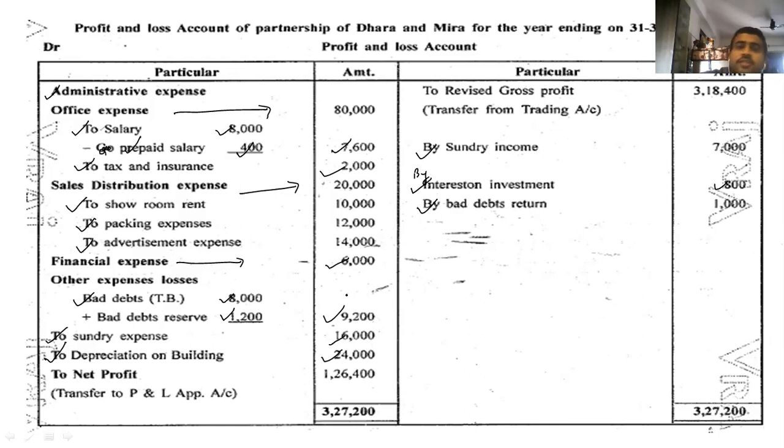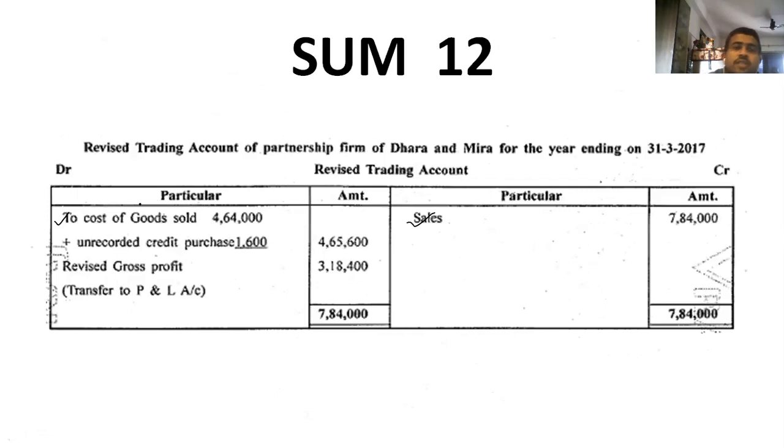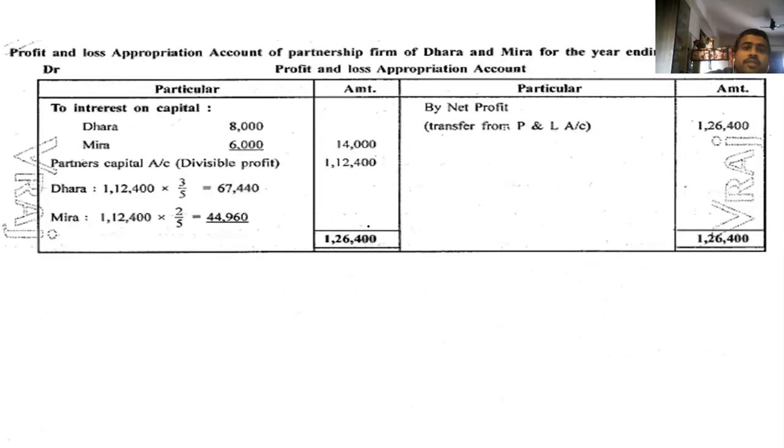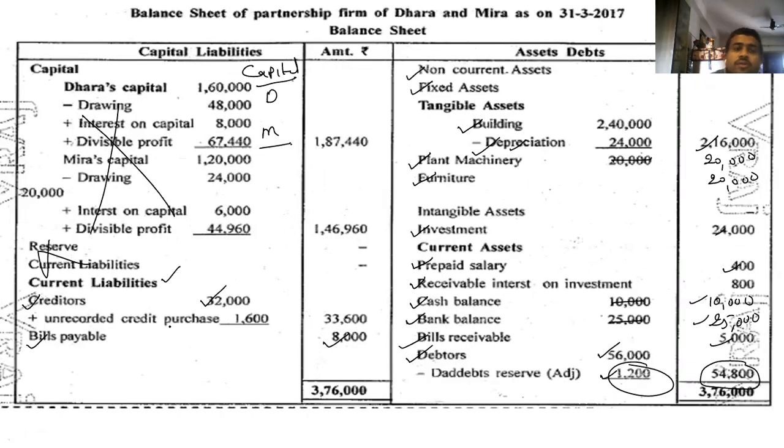Okay. Credit purchase of 1600 is not recorded. Credit purchase of 1600 is not recorded. So it's credit purchase. So go to unrecorded credit purchase 1600. So 465,600. From there we have to add it. Purchase we added. So we come to creditors. 1600 we have to add. So finally it comes to 33,600. So all the adjustments are over. Now we are going towards this.